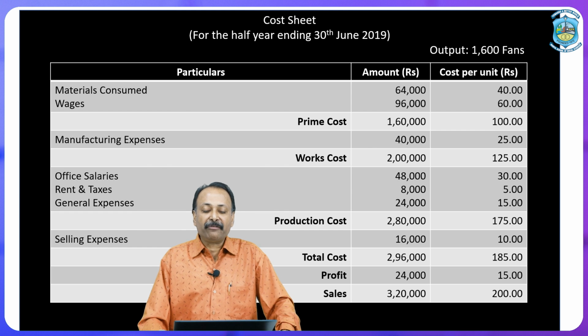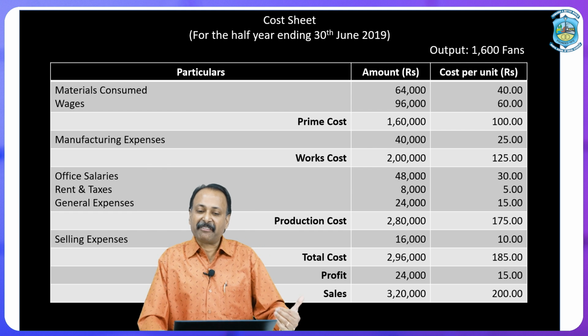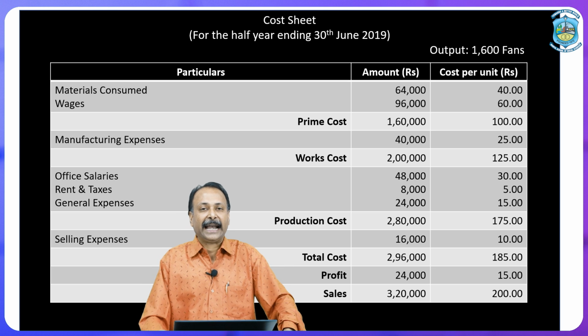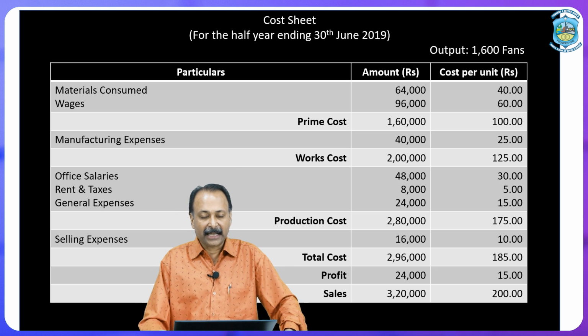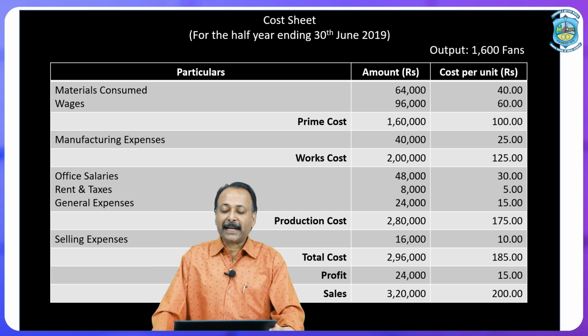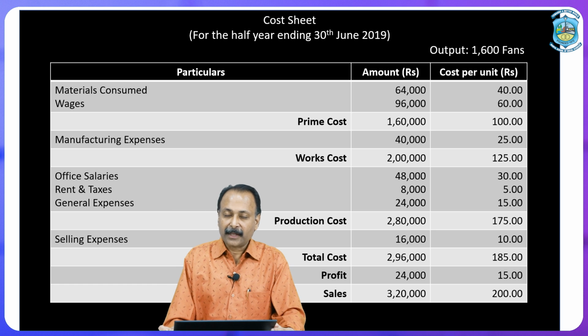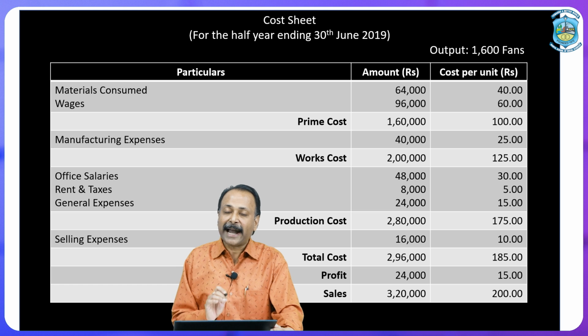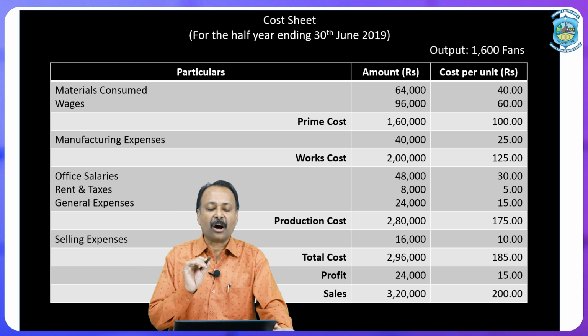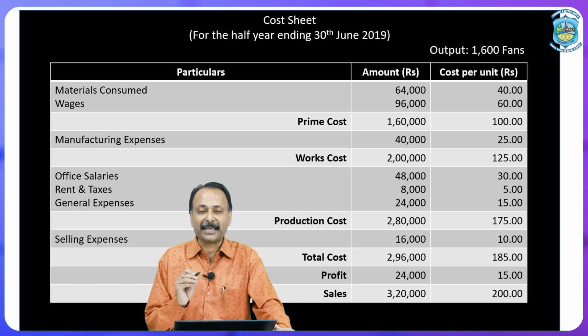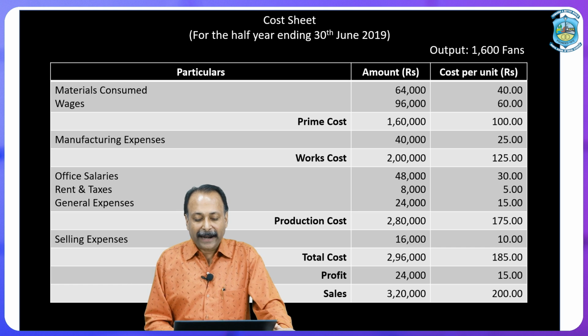Dear all, first of all, we are going to prepare the cost sheet for the first 6 months, that is for the half year ending 30th June 2019. So, number 1, material consumed 64,000. Then wages 96,000. In this question, there are no direct expenses. So, the total of material consumed and wages gives us the amount of prime cost. So, prime cost is 1,60,000.